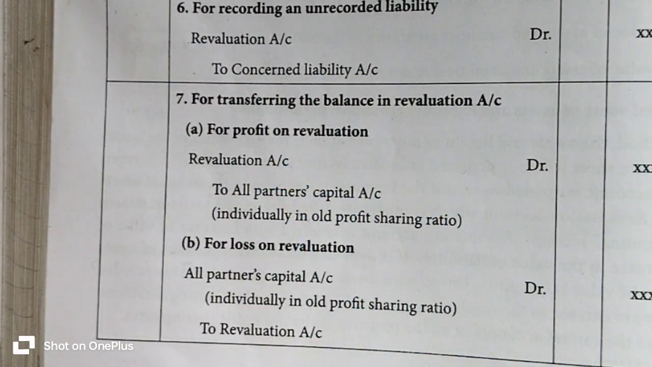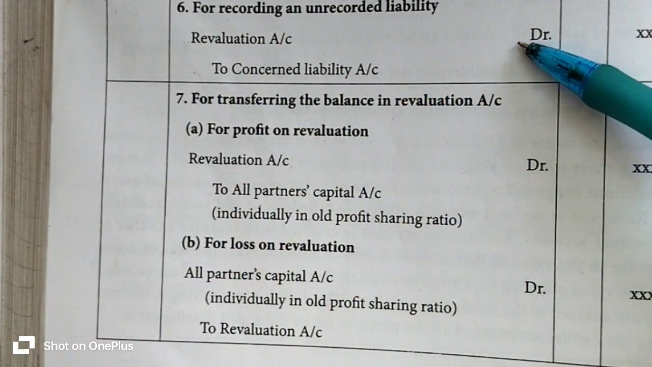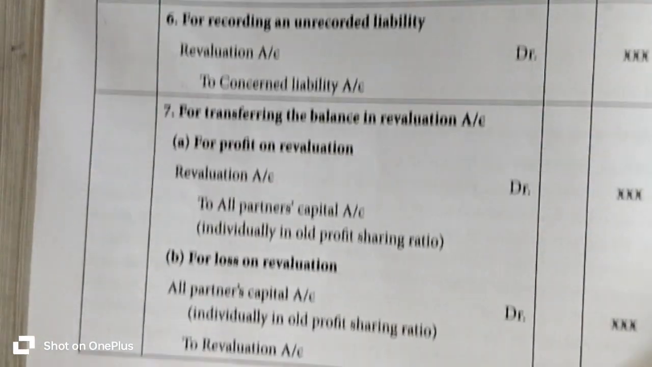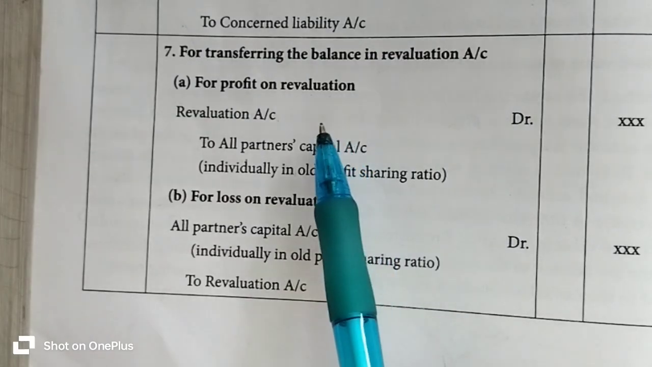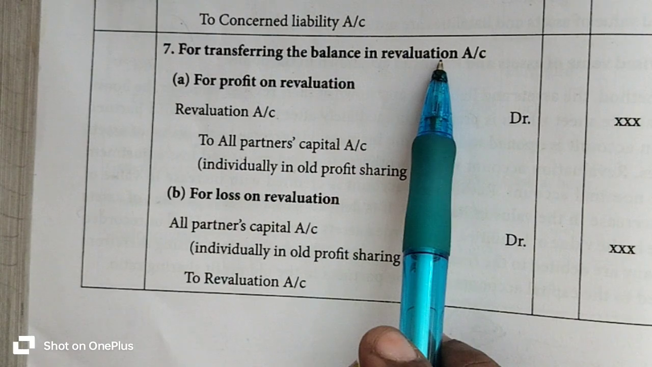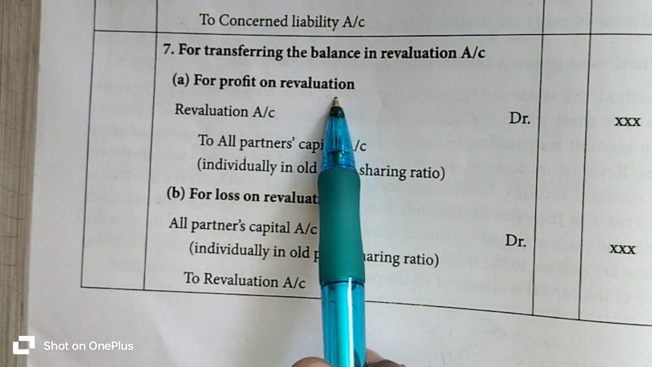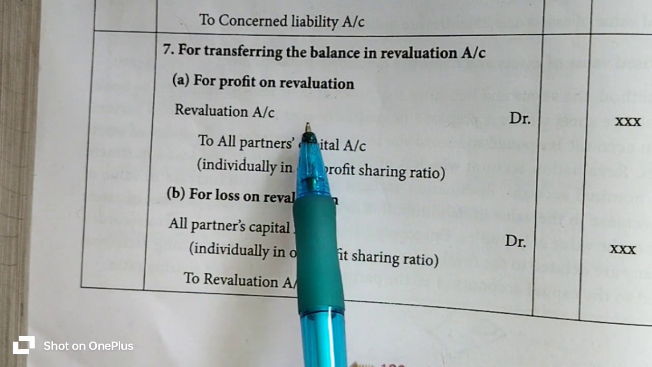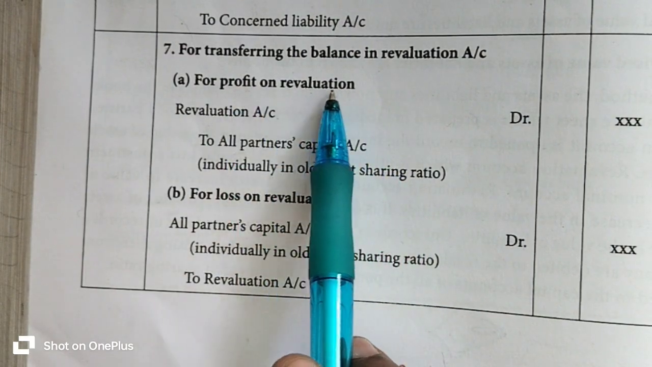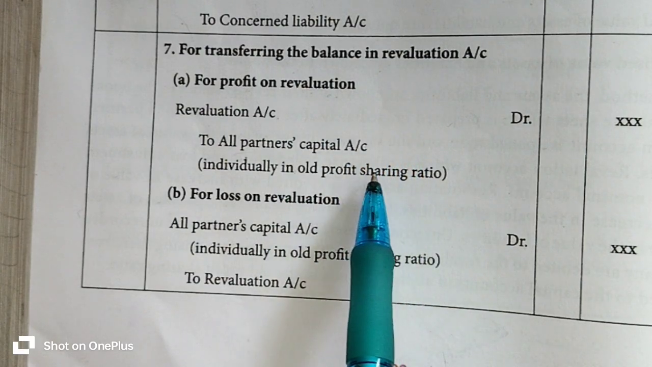Okay, then up to this you have to pass the journal entry for the given items. Then prepare the revaluation account as a ledger account, and then you will get the profit on revaluation account. Whenever you get profit on revaluation account, what is the journal entry? Revaluation account to all partners capital account. The profit on revaluation account is transferred to all partners capital accounts in their old profit sharing ratio.